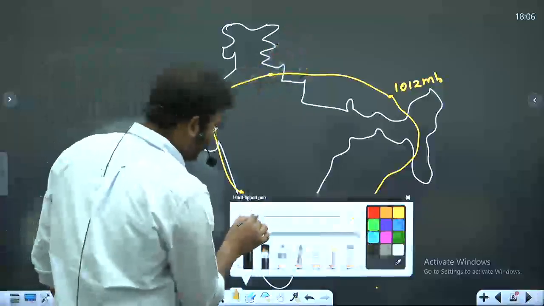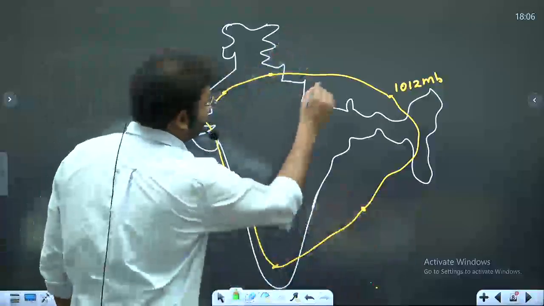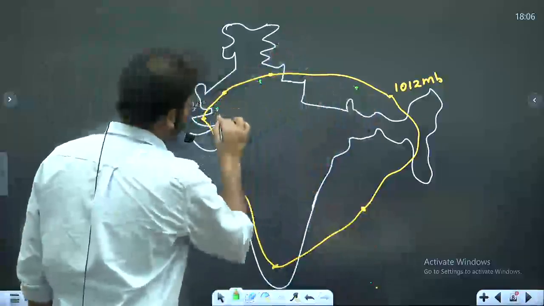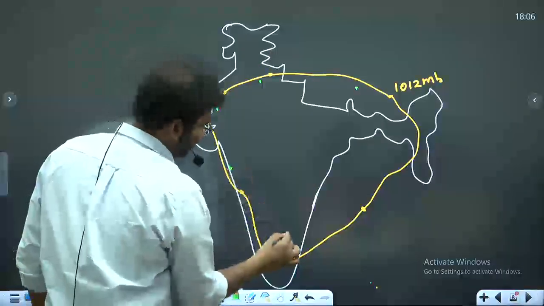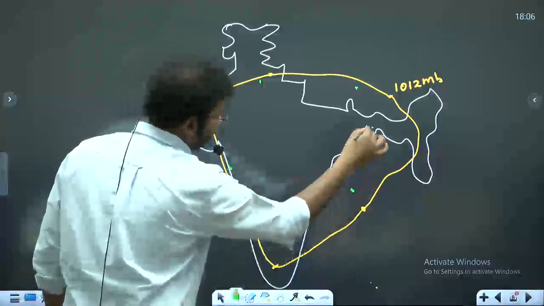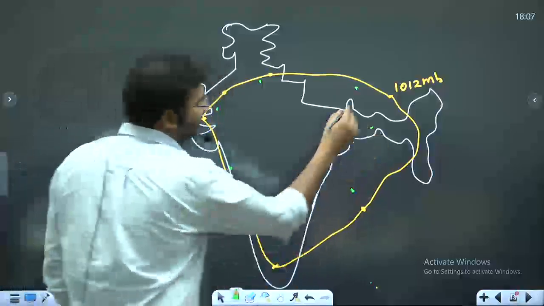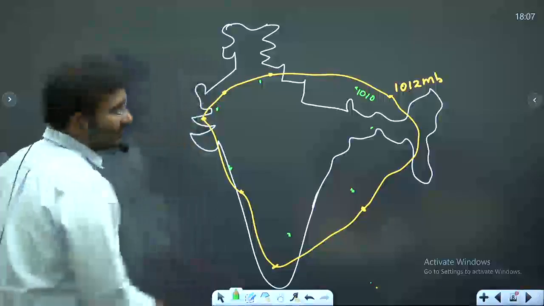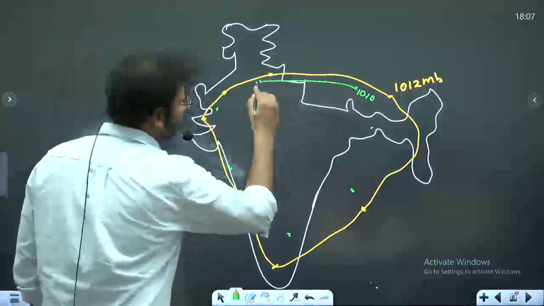The next line that I have taken is, these are the points. Now what is the pressure here? 1010 millibar. I am going to join these places.